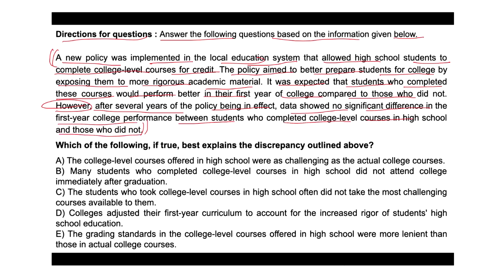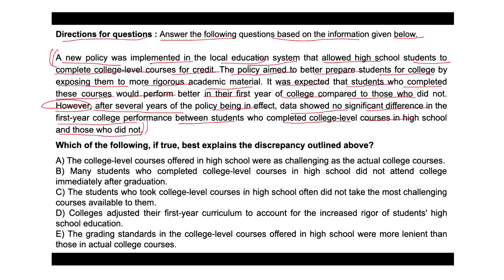So, if you see what is stated about the new policy, isn't it? It allowed high school students to take college level courses for credit to better prepare them for college. So the expectation was what? The expectation was that these students would perform better in their first year of college, right? However, the data showed no significant differences in performance between students who took these courses and those who did not. So what we find out here is there is a kind of discrepancy.